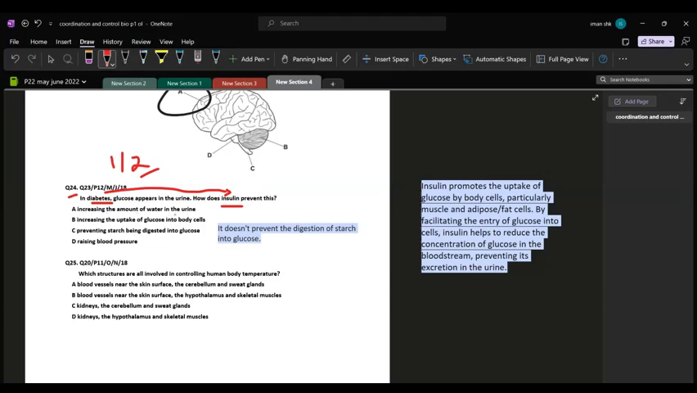Increasing the amount of water in the urine. This does not make sense because insulin's main function is not to deal with the amount of water and it does not directly affect it. So A cannot be the option.